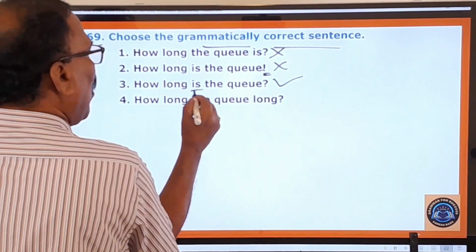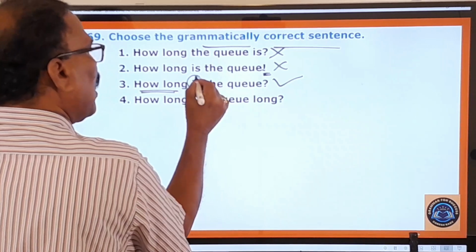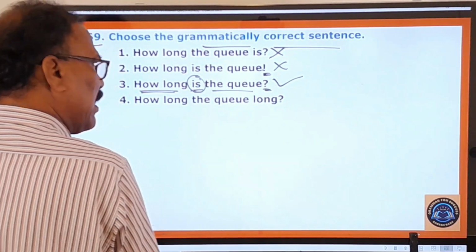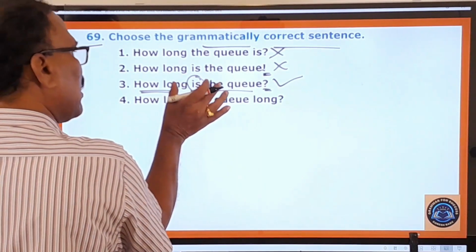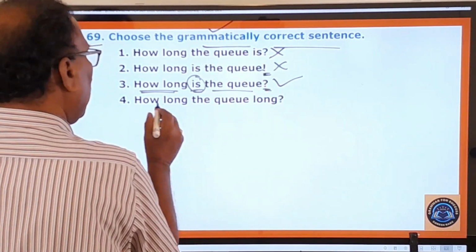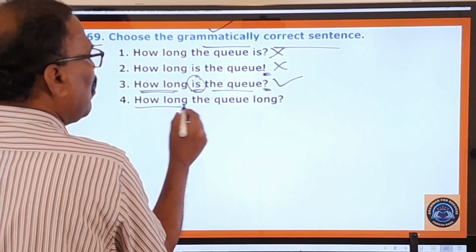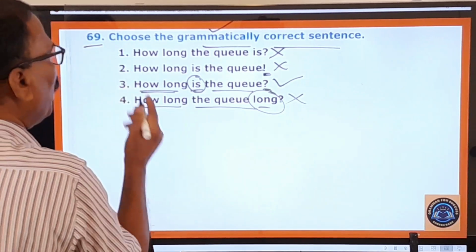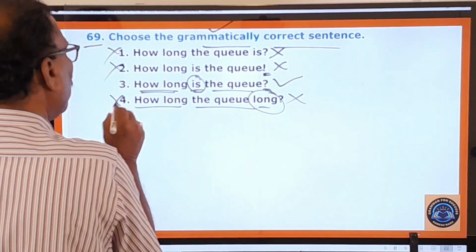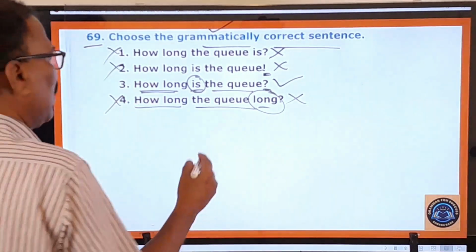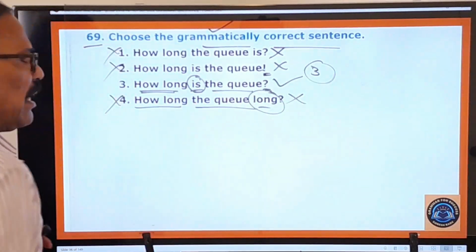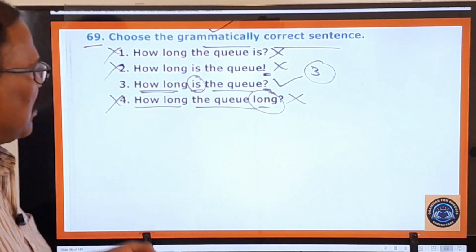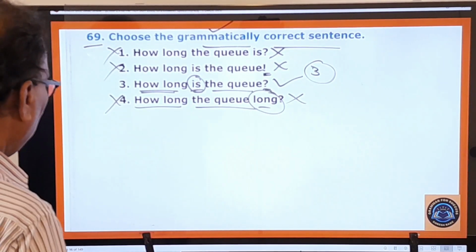How long? Then after the WH word, you must use the helping verb, then the subject. Therefore, how long is the queue? After that, the question mark is also correctly used. And therefore, this third sentence is the only grammatically correct one. And here you look at the fourth sentence, how long the queue long. So again long is used. It's absolutely meaningless also. Therefore, the first one, second one, and fourth one are grammatically incorrect, and only the third one is the grammatically correct sentence. Therefore, the third one is our answer, right? And now let's move on to the next question.